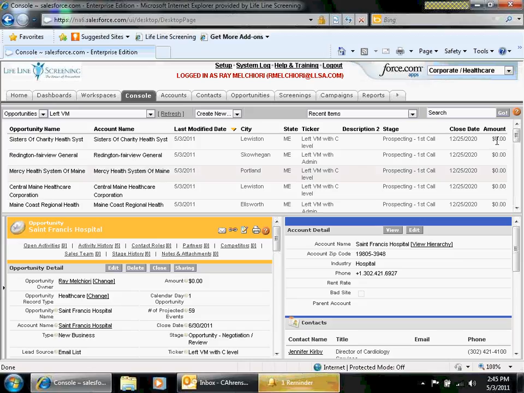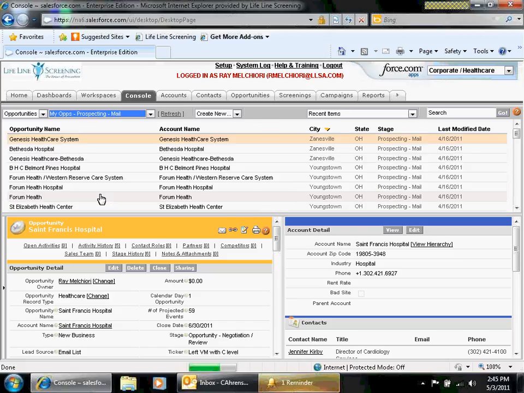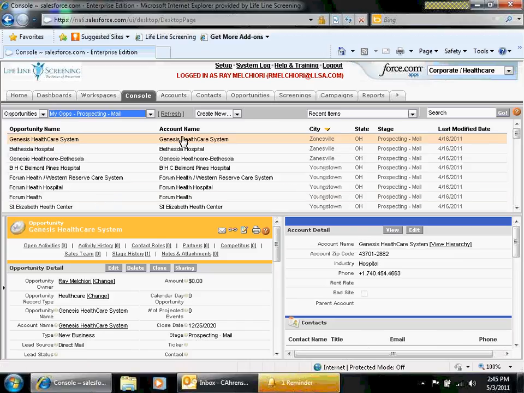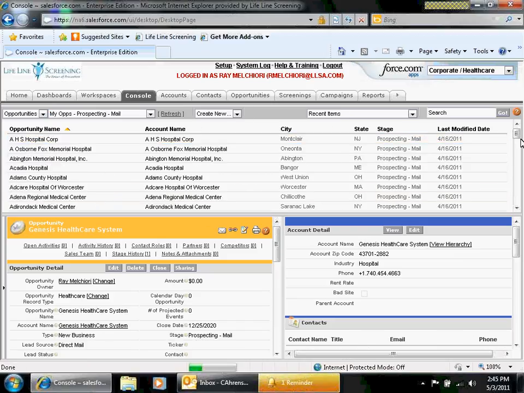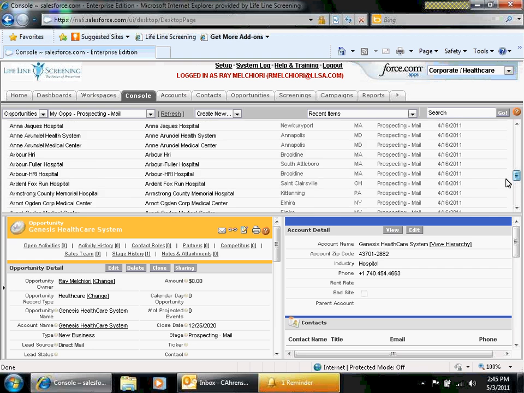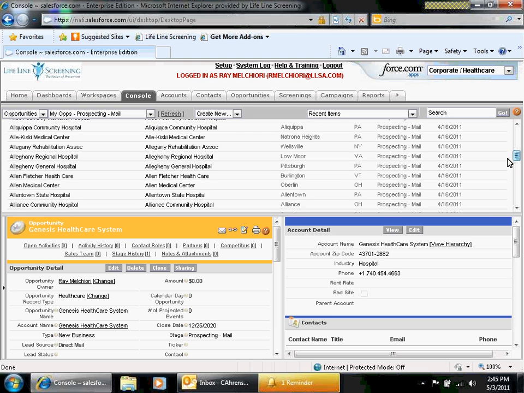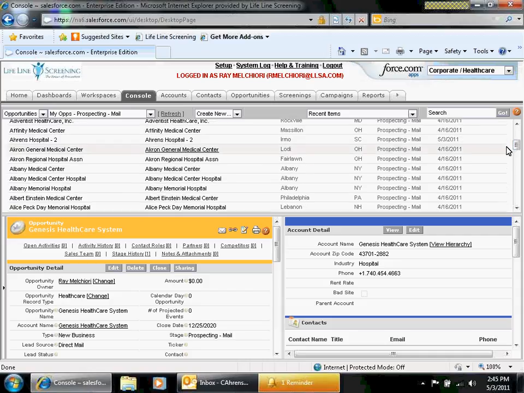Okay, so I'm going to come in and I created a new account so that way I can show you guys, and it's Prospecting Mail, and I'm going to sort by opportunity name, and the name is Aaron's Hospital. Pretty original, isn't it? Alright, so as I'm looking for it, here we go. Alright, so I put it as a prospecting mail, just as an example.